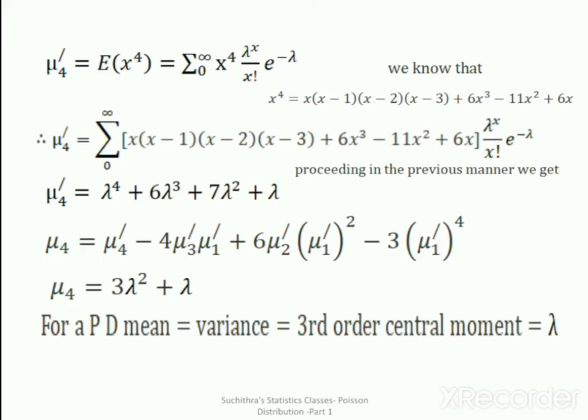So, for a Poisson distribution, mean is equal to variance is equal to third order central moment is equal to lambda. That is, mu1 dash is equal to mu2 is equal to mu3 equal to lambda, and mu4 is 3 lambda square plus lambda.